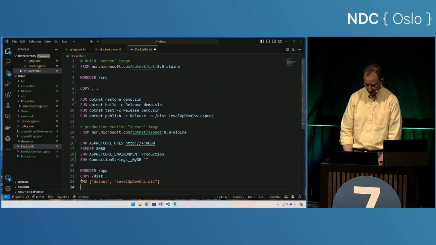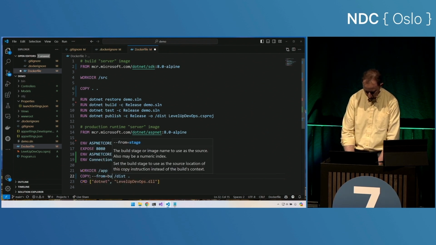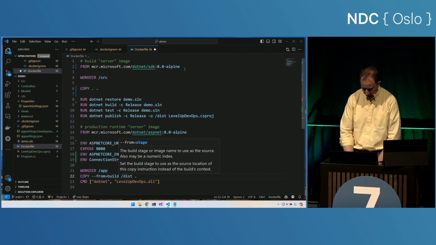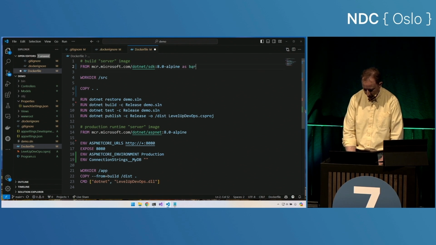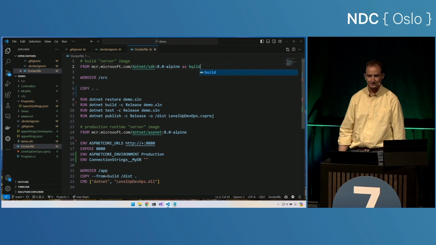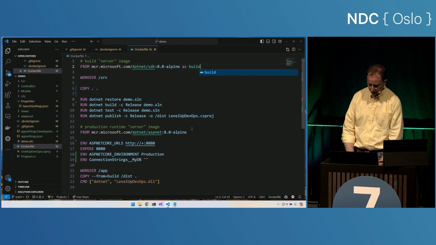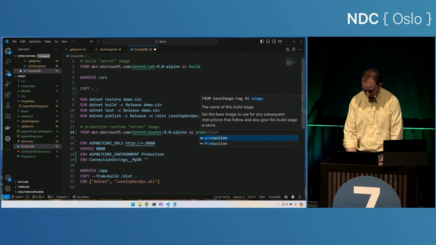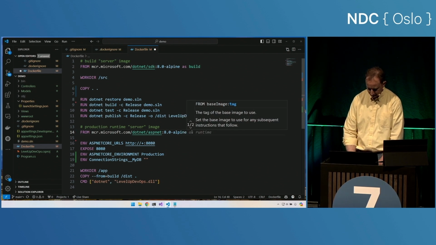And so really I want to copy it from up here. Let's say copy --from equals build. Now where is build? Let's call this one as build. Now I could call it as foo or as bar, but I think build is much more descriptive. Nice. So this is the build stage, and we could also then rename the other stage, the as prod or as runtime or as foo, but we're not going to use that name, so I'll just leave that off.